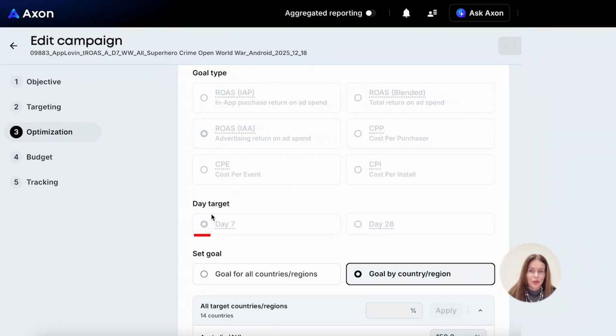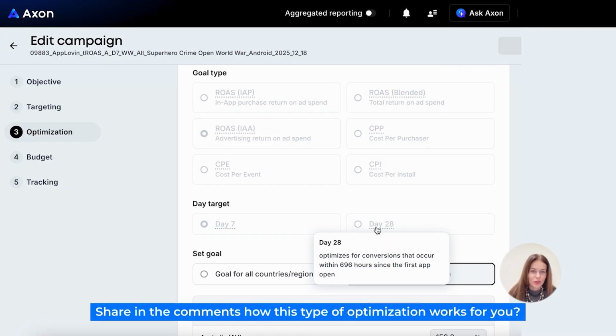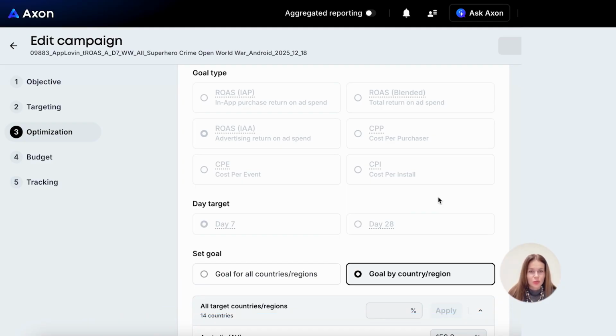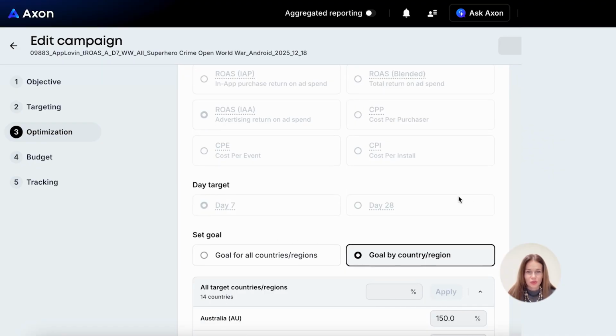What's interesting here, we can bid on the 7th or the 28th day. It's very interesting. If anyone has tried this and their game's retention allows them to launch on the 28th day, please share in the comments how this type of optimization is working for you. We haven't launched this ourselves yet since, as you know, we have casual and hyper-casual games, and unfortunately, the day 28 retention there isn't high enough to run this type of campaign. But if your game's payback period is 6 months or more, you probably have a higher ROAS and you can look into and calculate which type of optimization is more relevant and suitable for you.